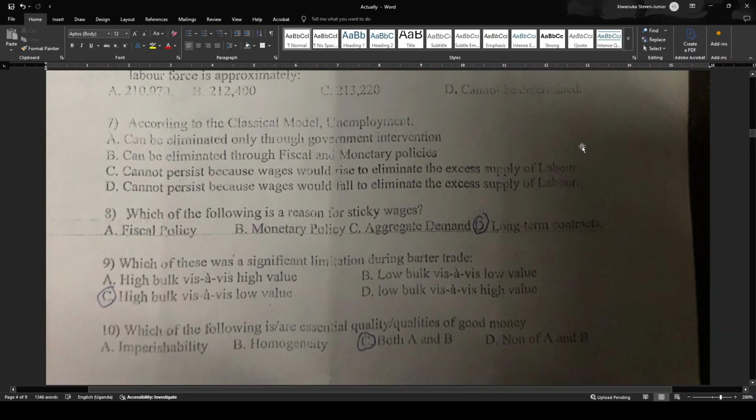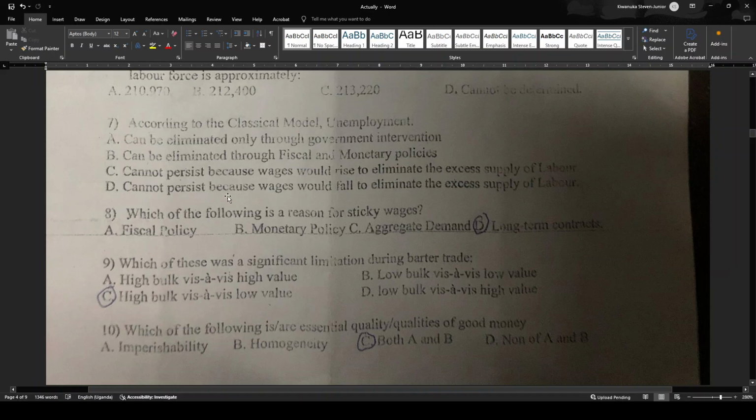We are left with only two questions to complete. They're saying according to the classical model, unemployment cannot be eliminated through government intervention. Unemployment can be eliminated through fiscal and monetary policies. Okay, according to the classical model, unemployment cannot persist because wages would rise to eliminate excess supply of labor.